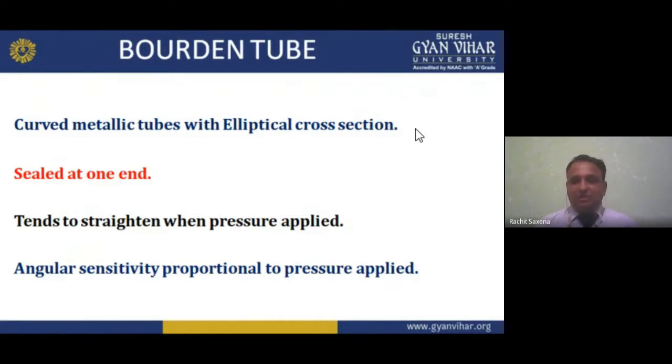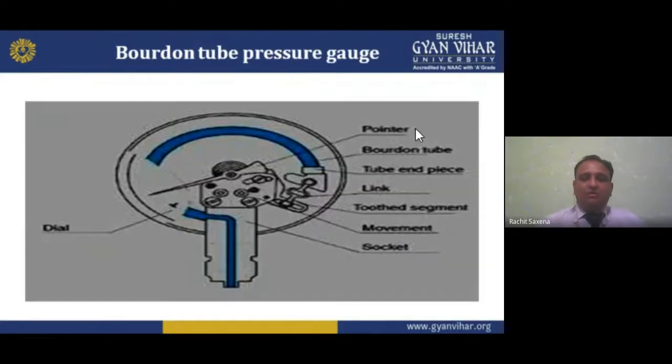You can say the angular sensitivity is proportional to the pressure which we apply here. I hope you understand this better. Now this is the simple diagram to identify the Bourdon tube and how it works. The Bourdon tube pressure gauge looks like this. Pointer is there, Bourdon tube is there.